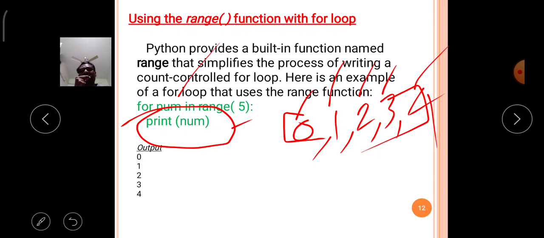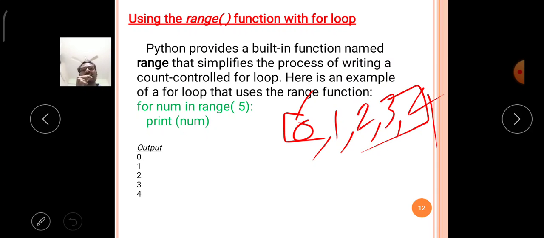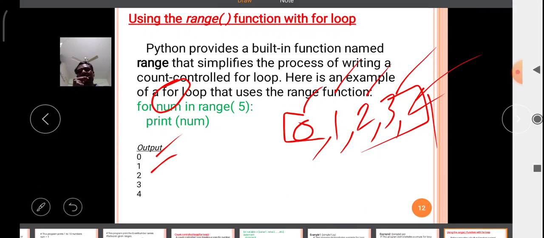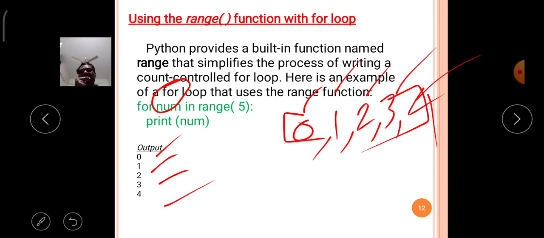The first value is 0, so 0 is stored in the num variable and printed, then again 1, 2, 3, 4. The series of values is printed on your output screen.